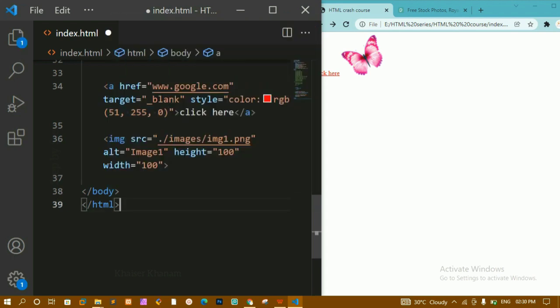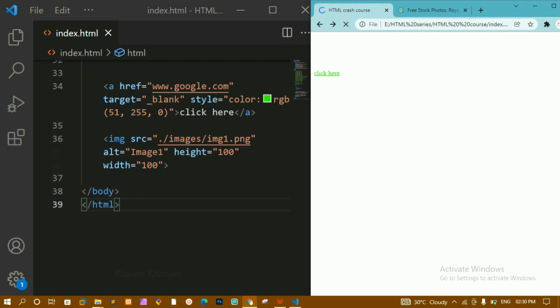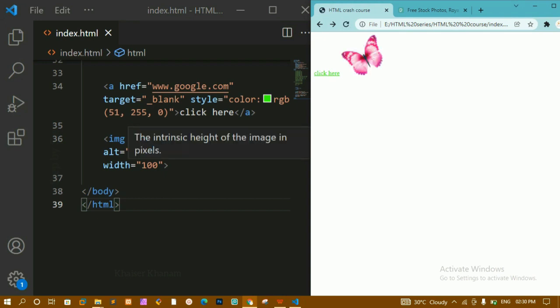I can change it to any color. I'll save this. I'll refresh this. You can see the color has been changed. Okay, this is how we are going to handle attributes inside the anchor tag and also inside images.